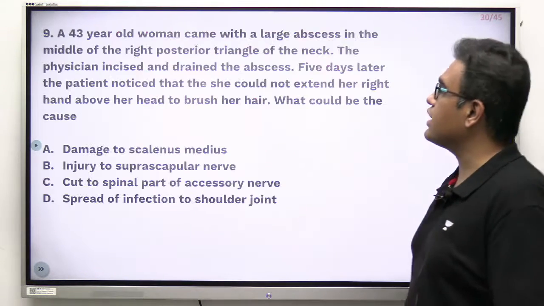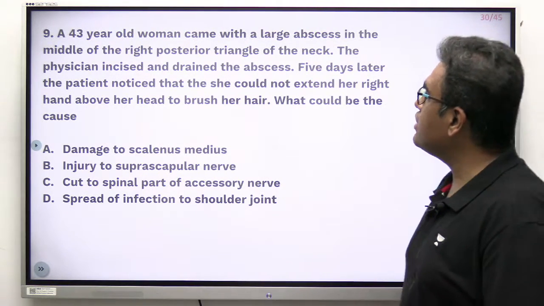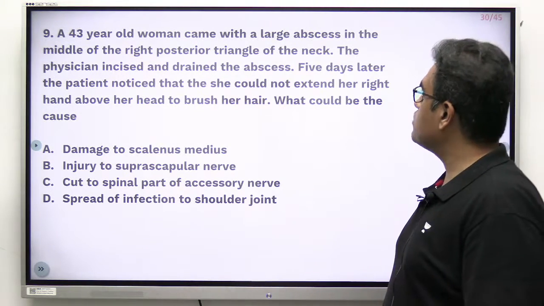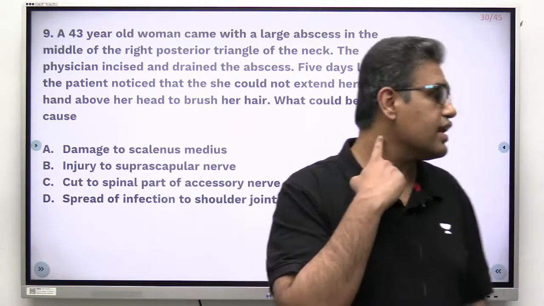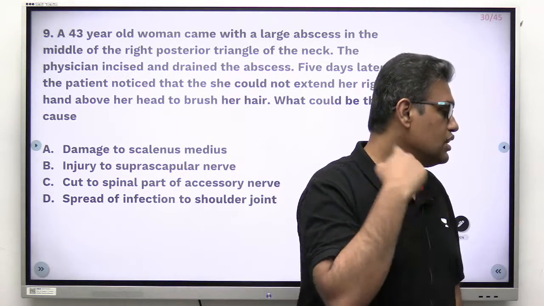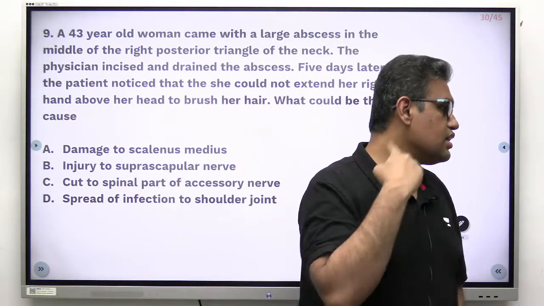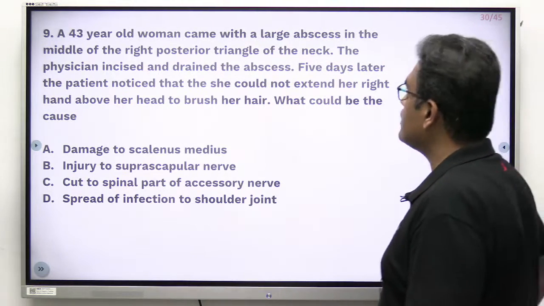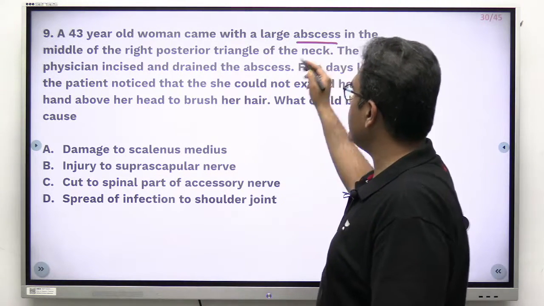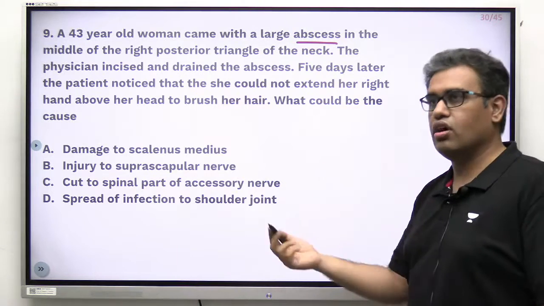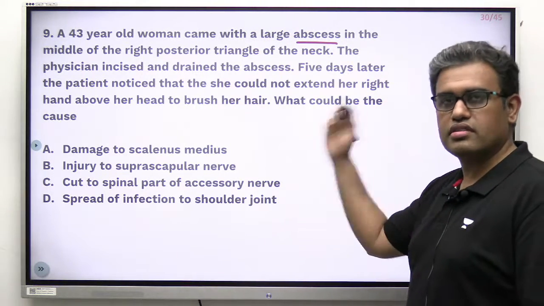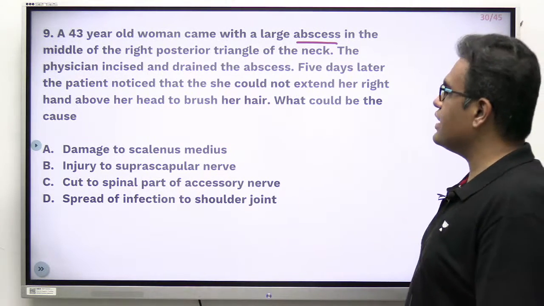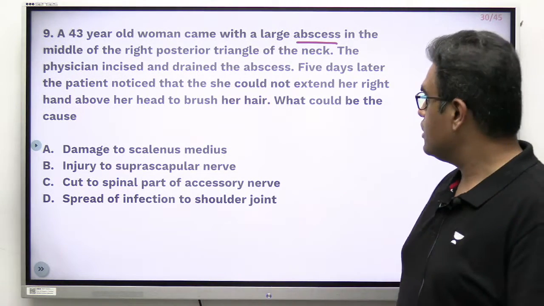Let us move to the 9th question. A 43-year-old lady came with a large abscess in the middle of the right posterior triangle. So this is my right posterior triangle. It's SCM and trapezius. This is the right side posterior triangle. This lady had an abscess. The physician incised and drained the abscess, I and D, we all know I and D. We read it in surgery all the time. 5 days later, the patient noticed that she could not extend her right hand above her head to brush her hair.